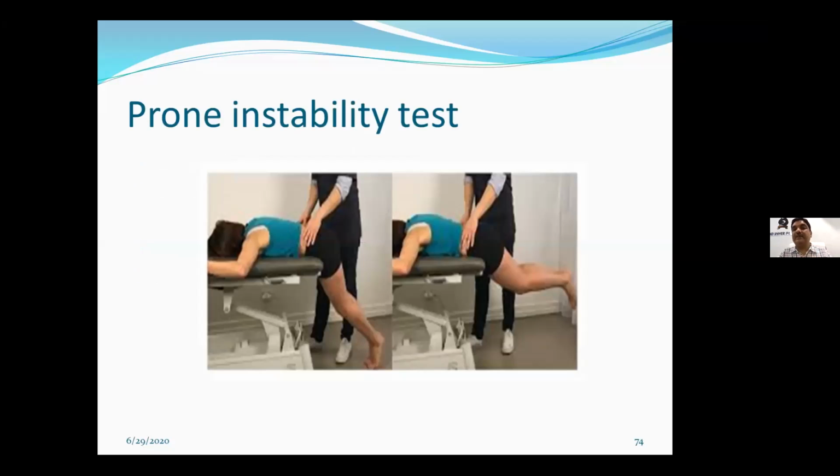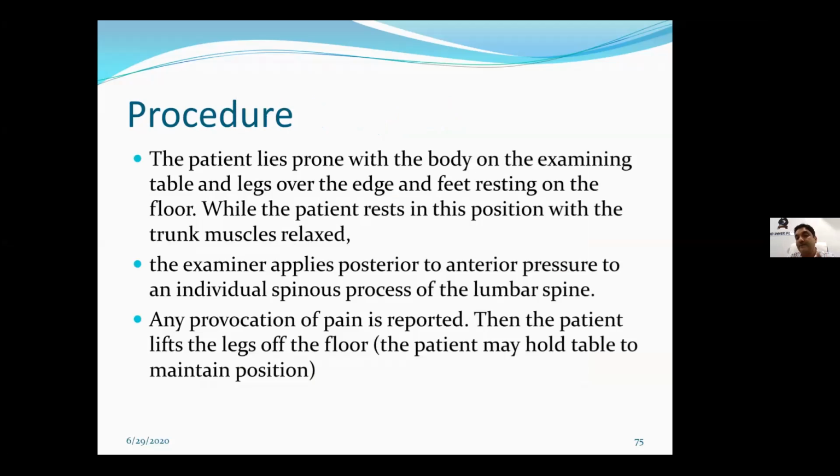So let's start with the prone instability test. What will we do? We take a person to the edge of a couch, keeping their feet relaxed on the floor, and the therapist from the back side tries to push for stability. What will happen? The person, in apprehension of pain, instability or excessive movement, will try to extend, and they will lift their feet from the ground. So the patient lifts the legs off the floor, which is the most common sign of instability.